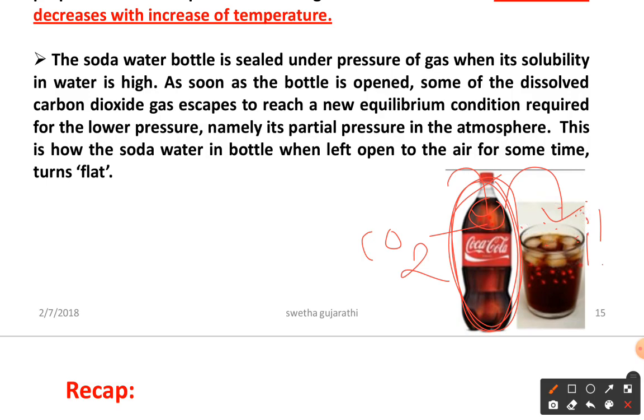Why? Because at high pressure the solubility is more, and once the pressure decreases, the solubility decreases. So here you can see in the bottle we have CO2 in equilibrium, CO2 gas and CO2 liquid, both are in equilibrium. So this is an example of a gas in a liquid. Next, let us go for the recap.